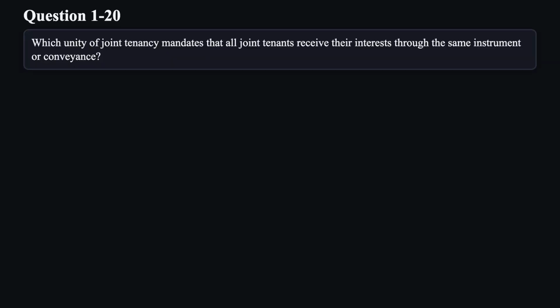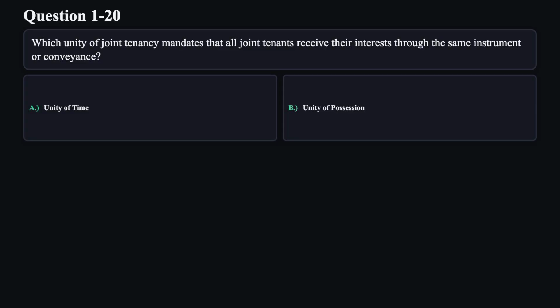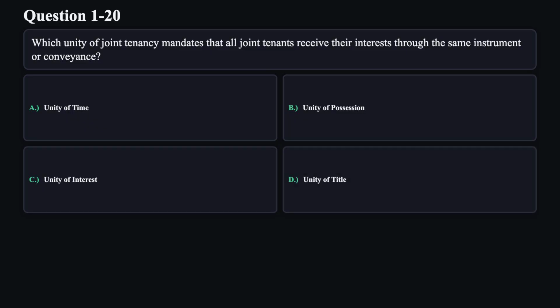Question 20. Which unity of joint tenancy mandates that all joint tenants receive their interest through the same instrument or conveyance? A. Unity of time. B. Unity of possession. C. Unity of interest. D. Unity of title.